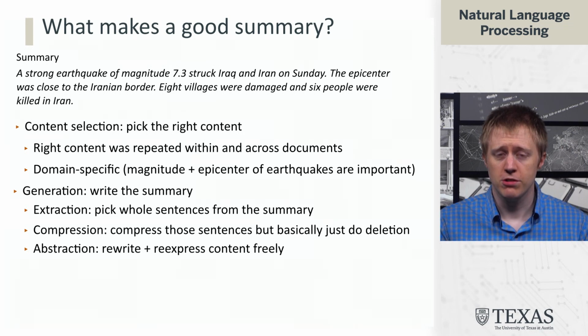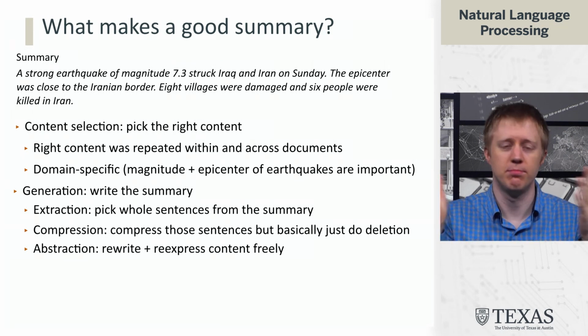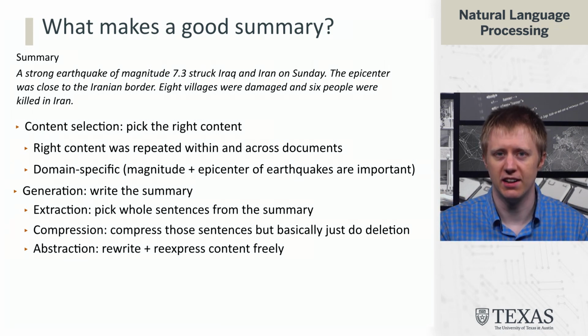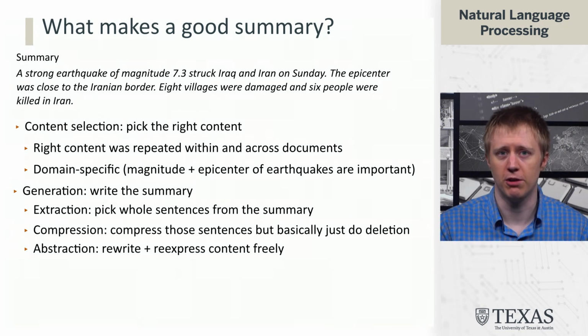And then the third approach is what's called abstraction. Here we're going to basically say that our summaries can be essentially any string, any sequence of words. So this is where we're going to be using things like sequence models and pre-trained text generation models in order to actually generate a word-by-word summary that may still decide to extract and copy some content from the input, but is generally going to have a lot of paraphrasing and other kinds of factors going on.